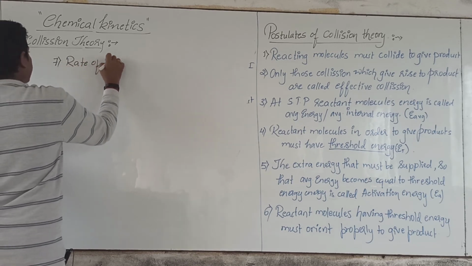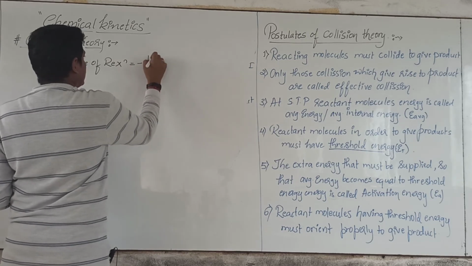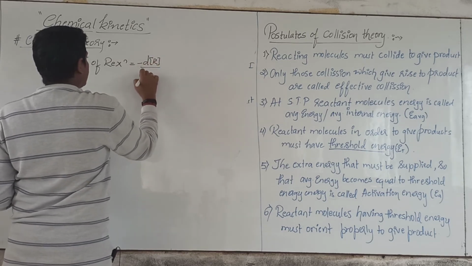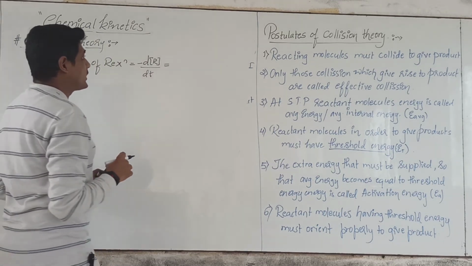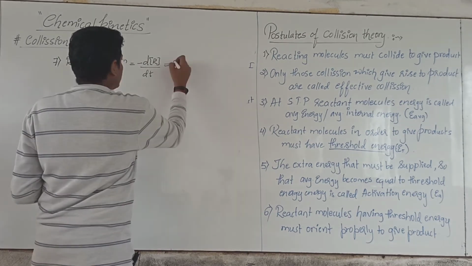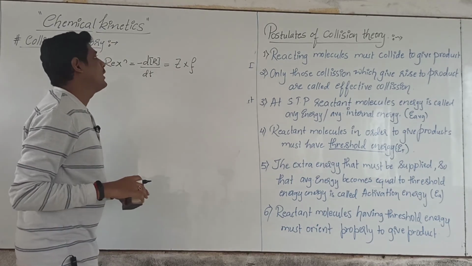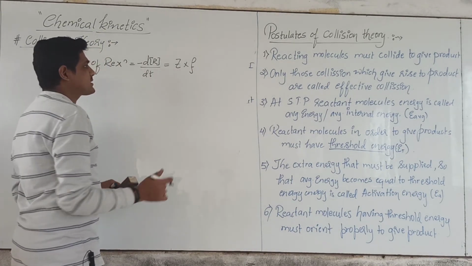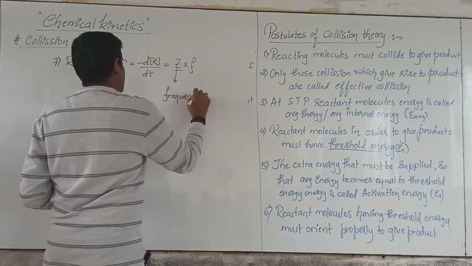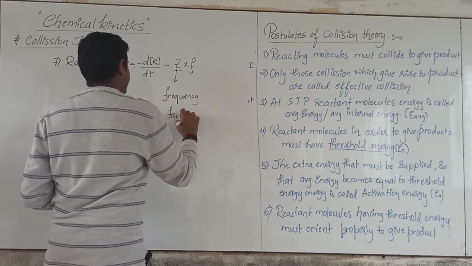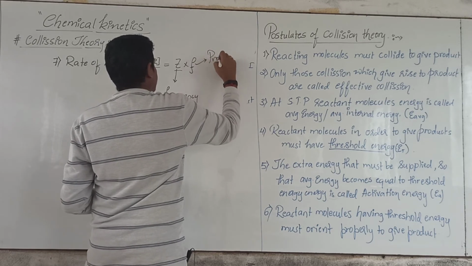Rate of reaction in terms of reactant, minus dR upon dt, is equal to, from collision theory, the two factors that we have studied, Z into f, where Z represents the frequency factor, and f represents the proper orientation.